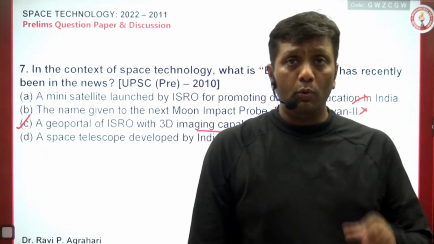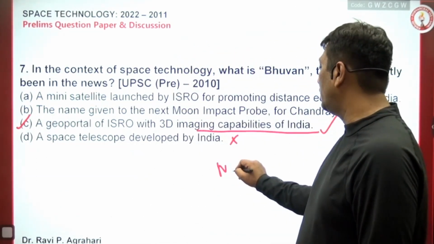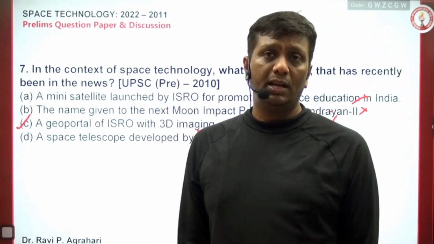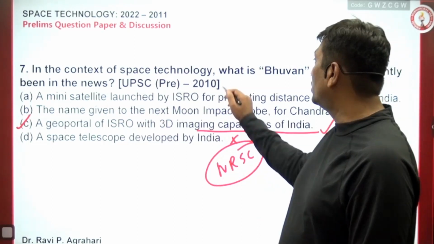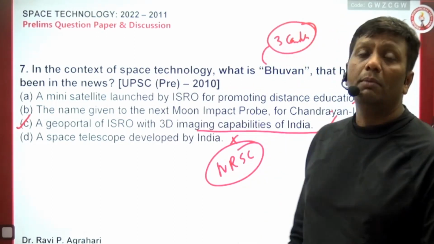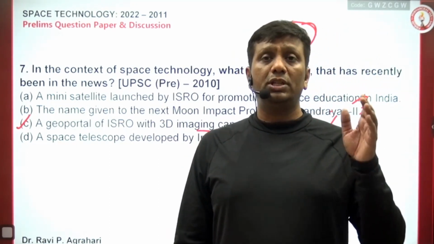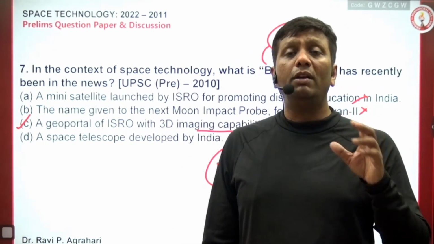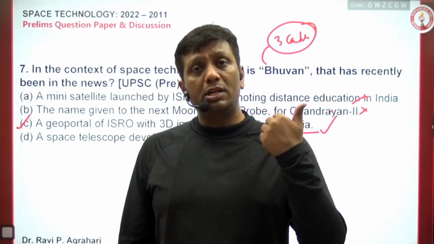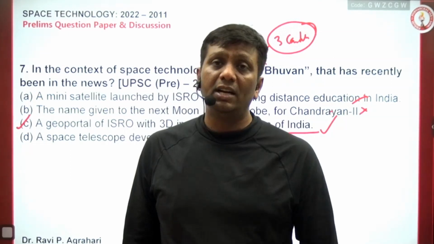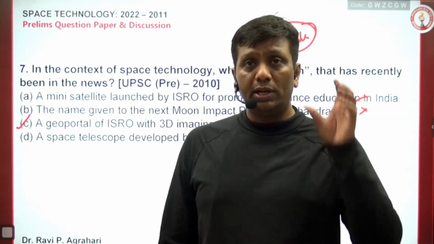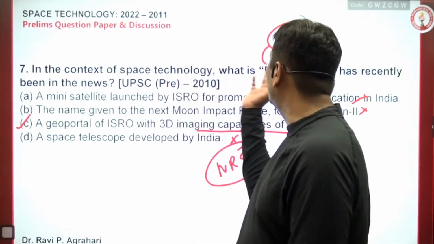Bhuvan is coordinated with the help of the National Remote Sensing Centre, which is in Hyderabad, Telangana, with the help of a constellation of satellites. In 2010, when Bhuvan was developed, it was designed so that even when the internet speed is slow, Bhuvan still gives you the proper location inside India, guys. Even geographical boundaries, state boundaries and district boundaries you can check through the help of satellites, that is, through Bhuvan.